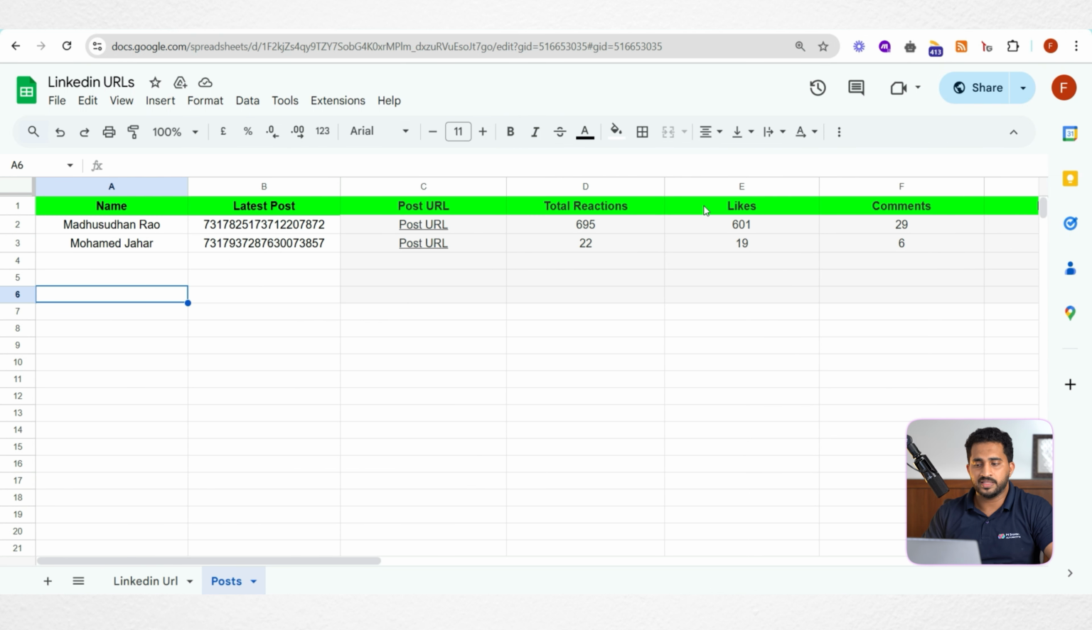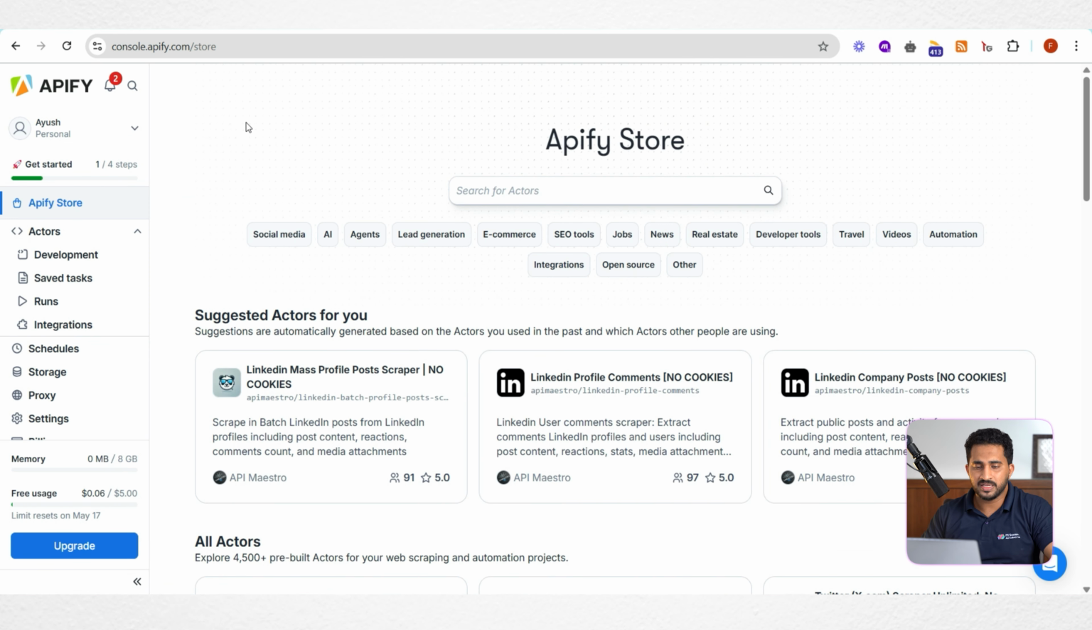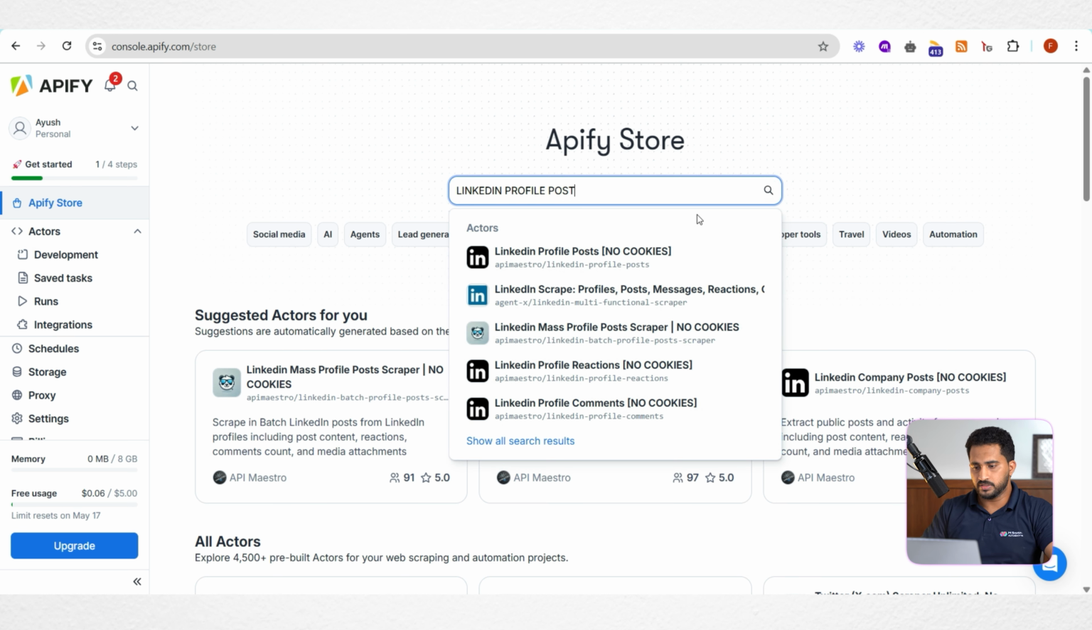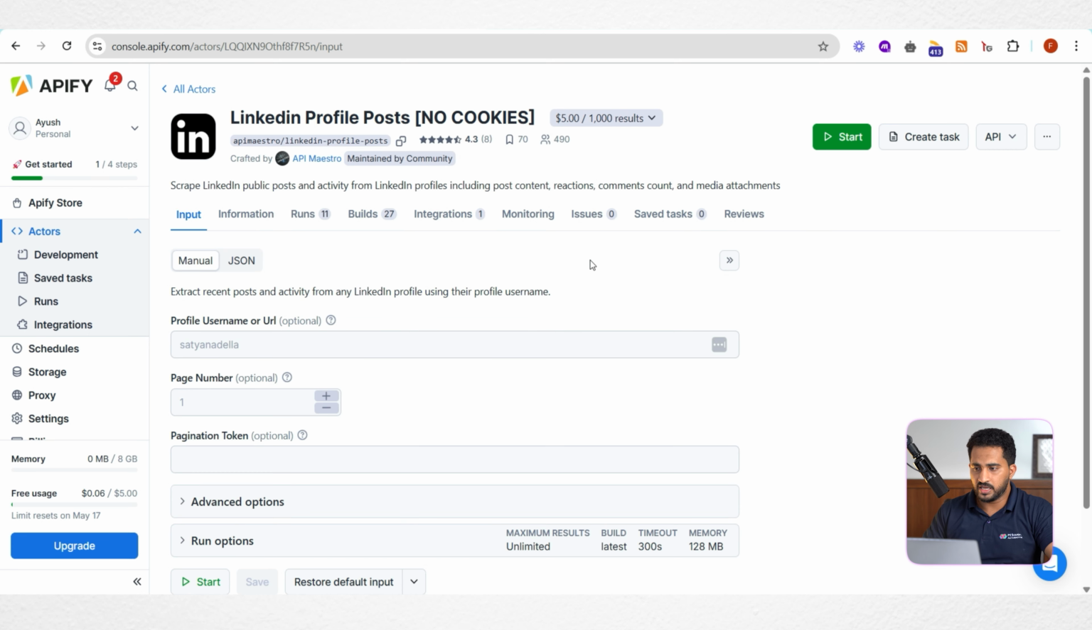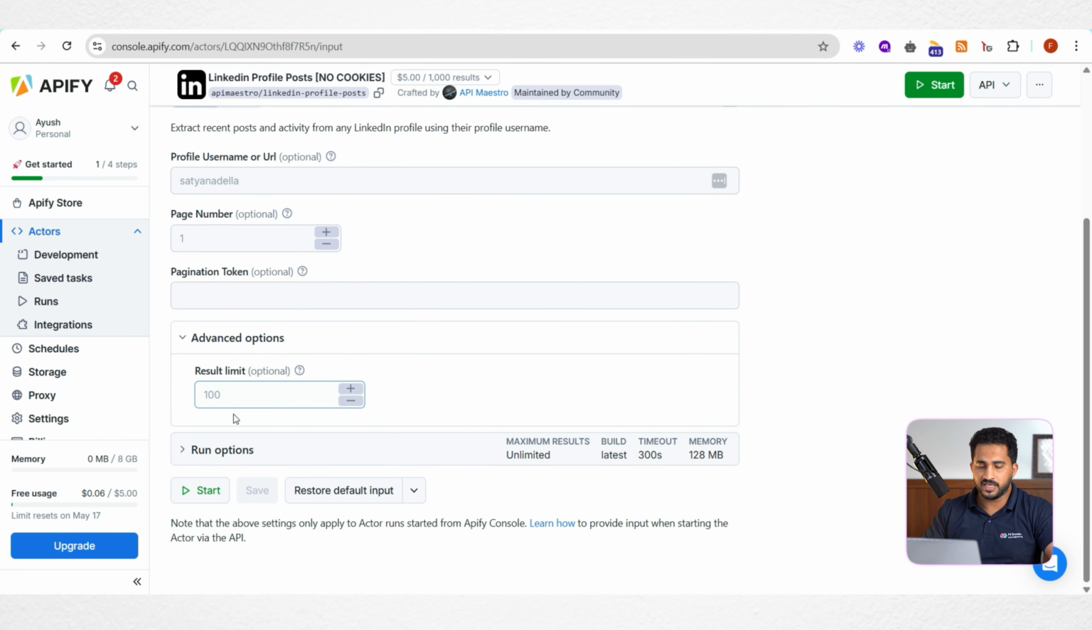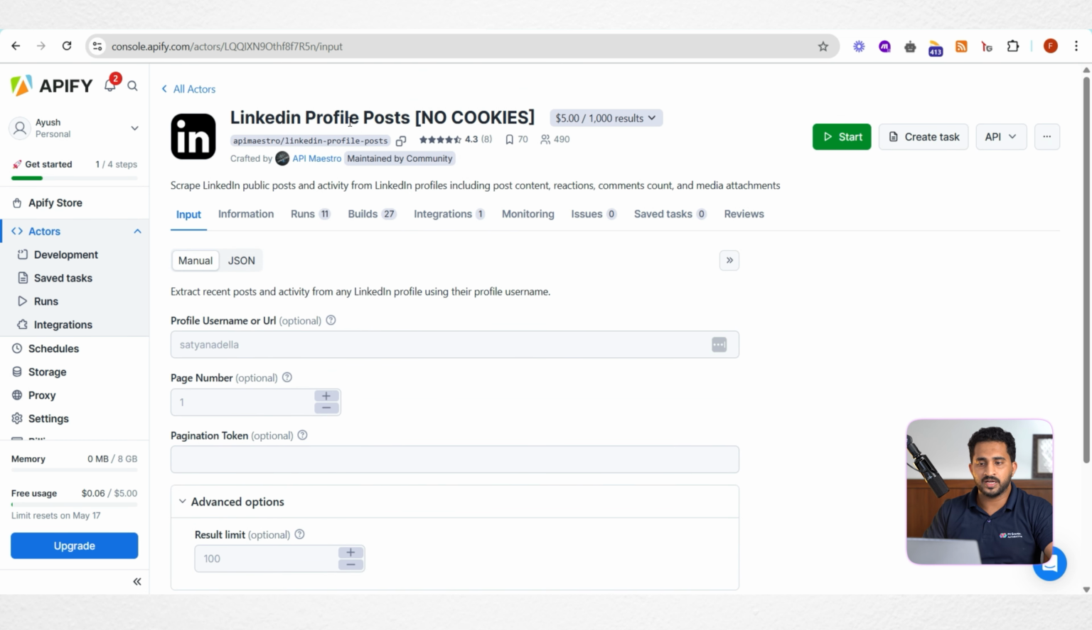So that's about it. Now coming to the Apify bot, you can simply sign up to Apify and search for the actor. You can search for LinkedIn profile post. Yeah, this one, LinkedIn profile post, no cookies. Make sure you are choosing the correct one, which is not using any of your cookies. Then you can click on that, and for a test run, you can simply paste a LinkedIn username or URL here and click start. And that's about it. Here you can see some pagination and pagination token, page number, and some result limit as well. So that's about the Apify bot of LinkedIn profile post.